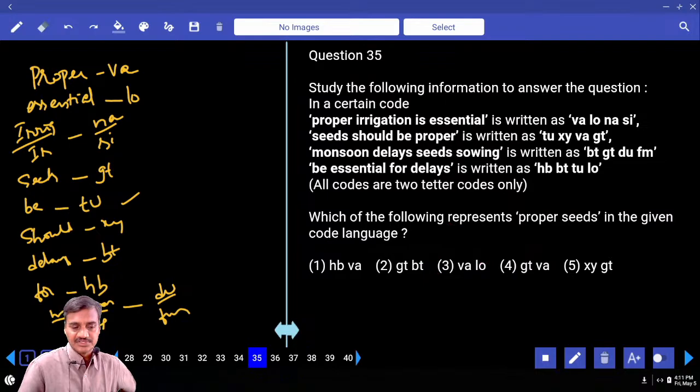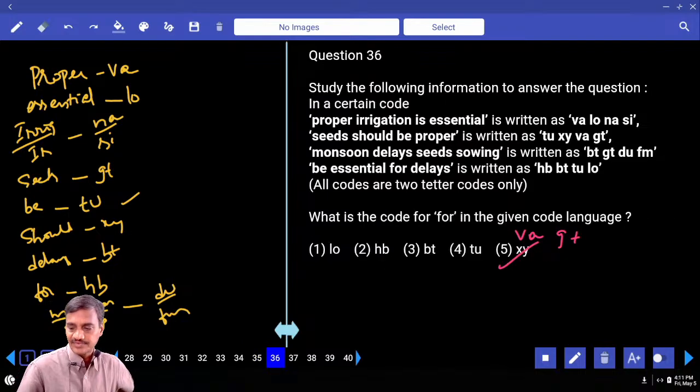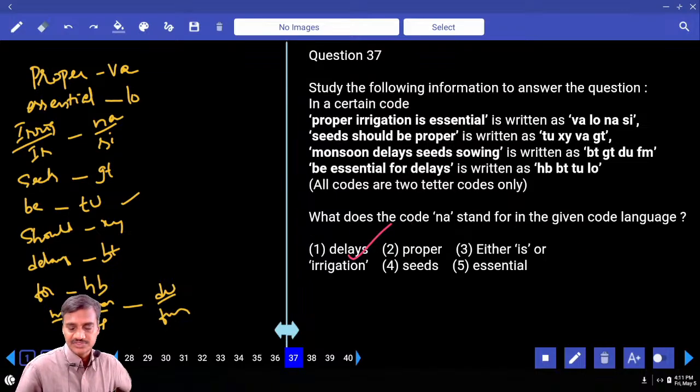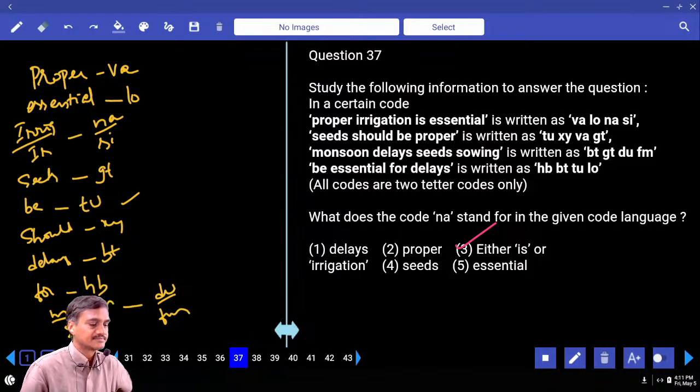Question 35: proper seeds. Proper is VA, and what is the code for seeds? Seeds is GT. VA, GT in any order, choice 4. And what is the code for fur? The code for fur is HB. HB, choice 2. What does the code NA stand for? Irrigation or is? Is or irrigation, choice 3.